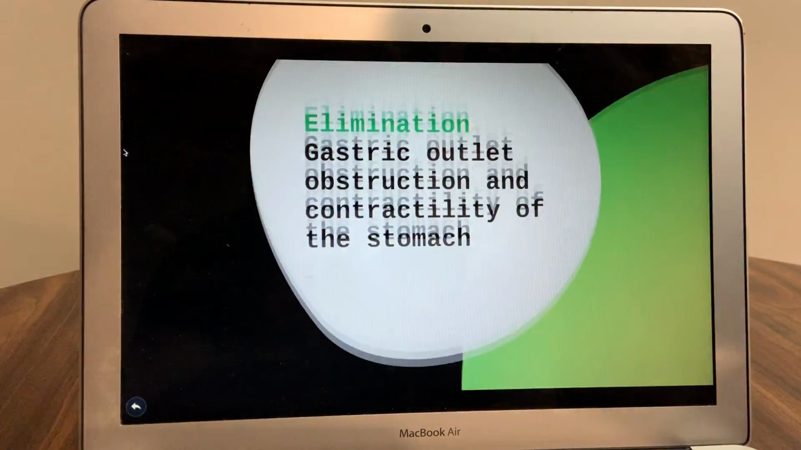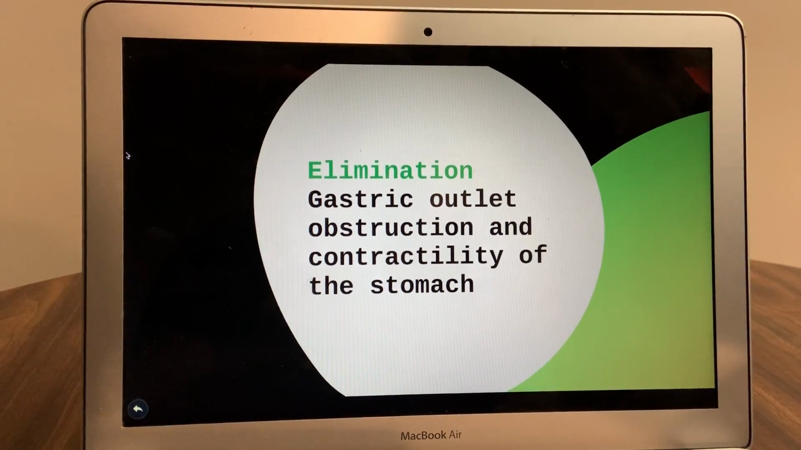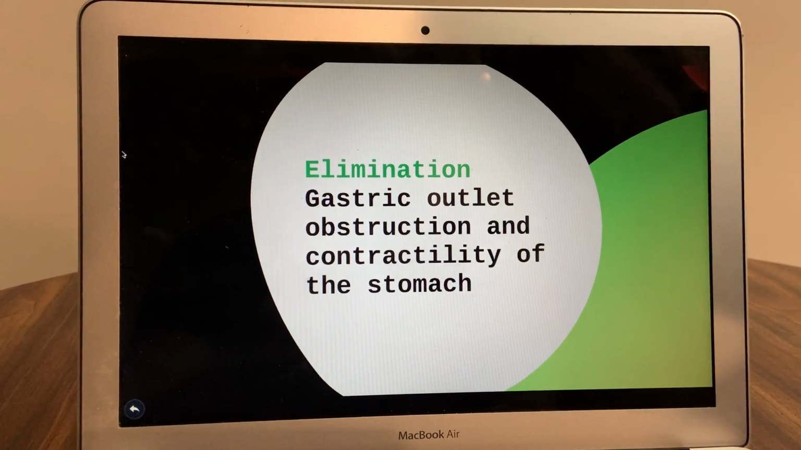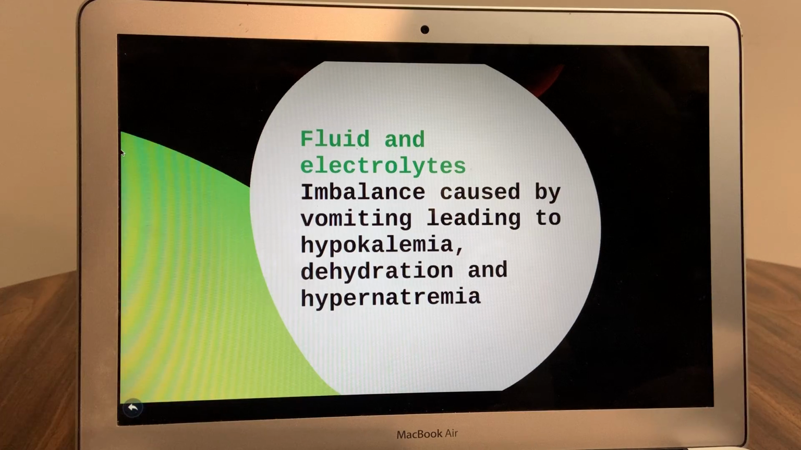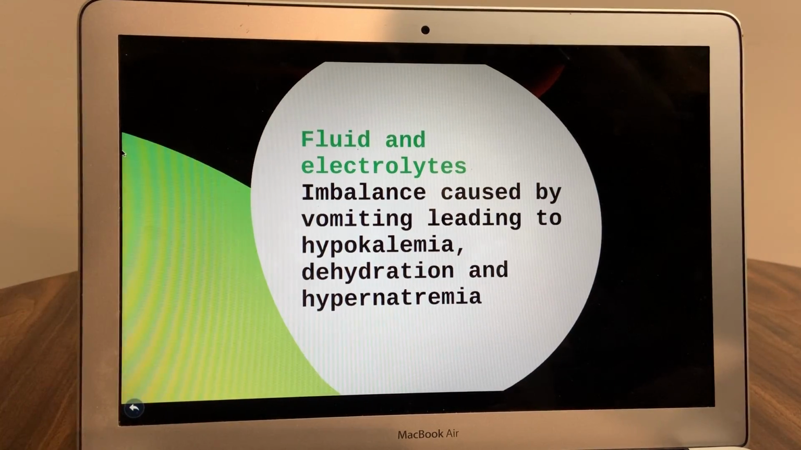The gastric outlet can become obstructed due to achlorhydria, decreased contractility of the stomach, and physical obstruction by the tumor. This hinders the ability of the stomach contents to be eliminated. Vomiting can cause fluid and electrolyte imbalances by expelling large amounts of fluids and potassium from the body. This can lead to dehydration and hypernatremia.